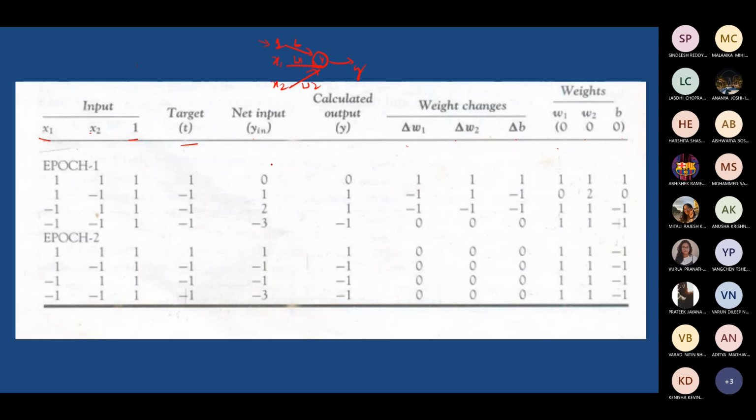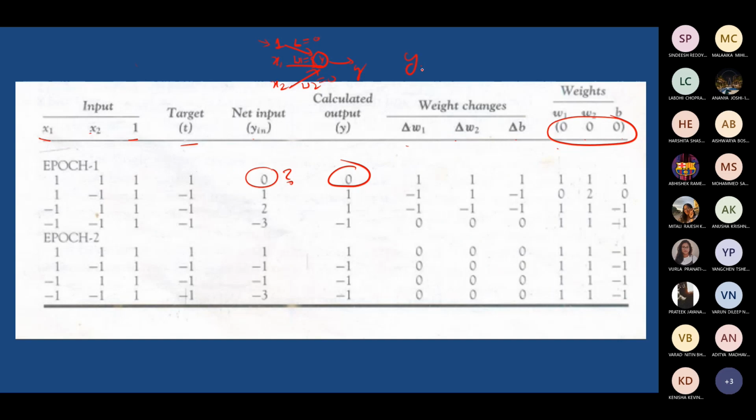So what is the net input? You have to calculate. You have the initial weights, which are already taken as 0, initialized here. With these W1, W2, B, what is the net input? Based on that net input, what is Y? All these 2 values you can calculate.